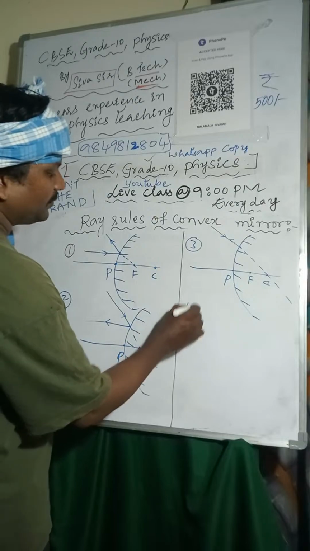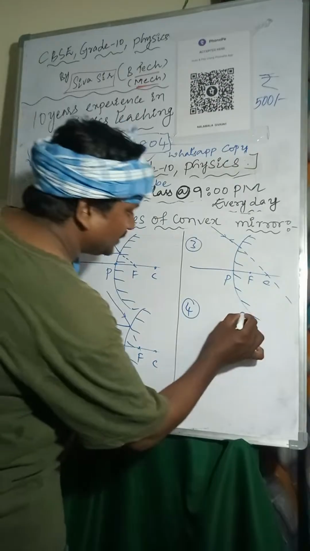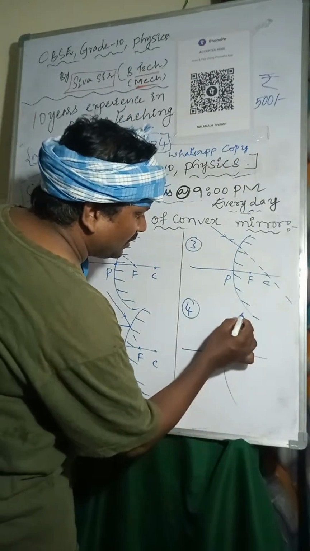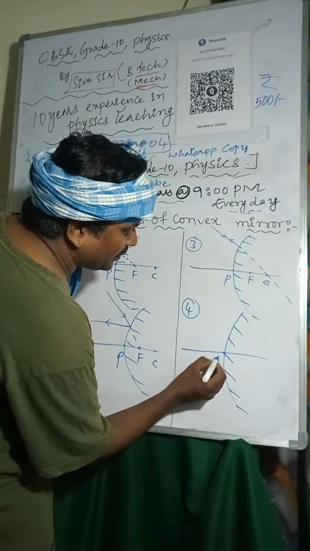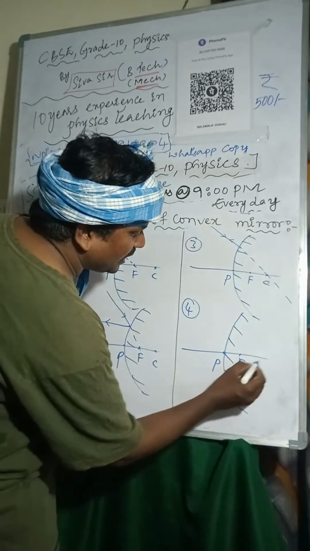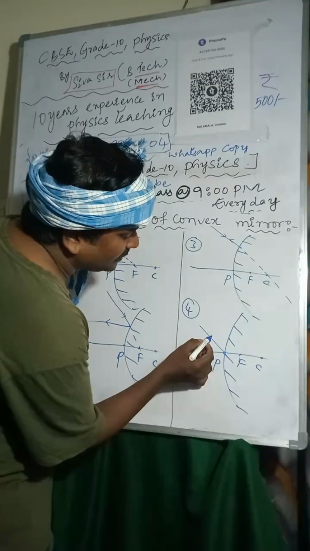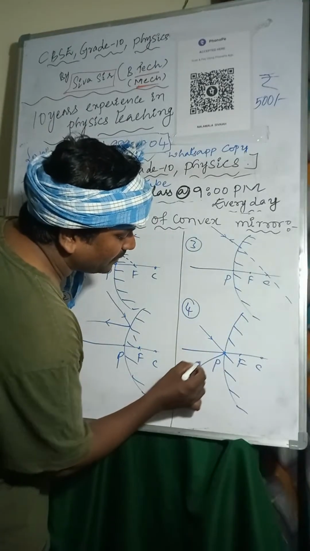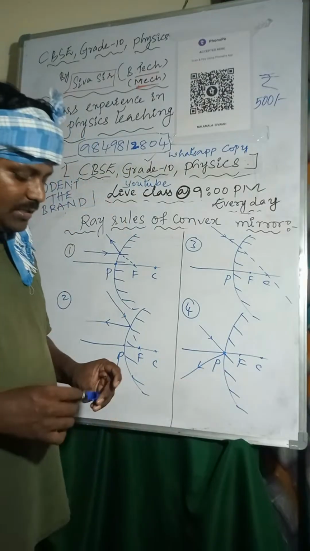And coming to the fourth one. See once again. Here is the last convex mirror ray rule. This is the pole, focus, and the center of curvature. If the light ray is incident at the pole, it reflects back. Now I will explain all these ray rules.